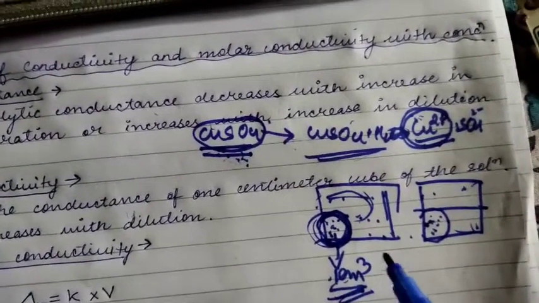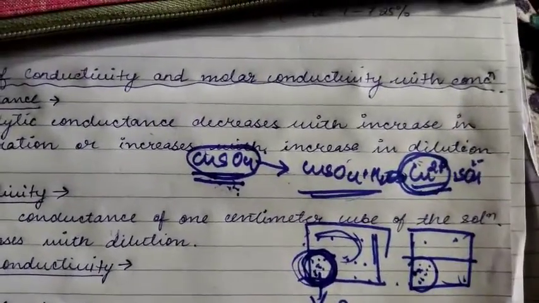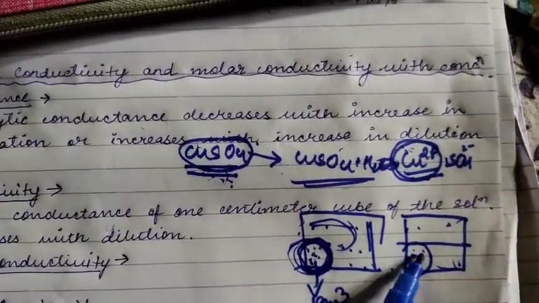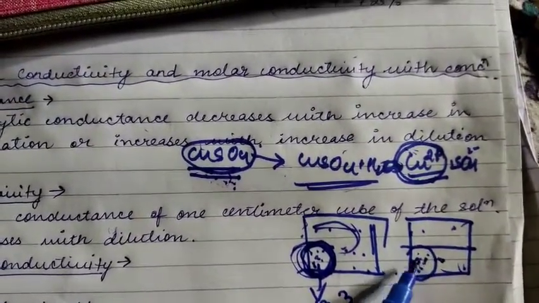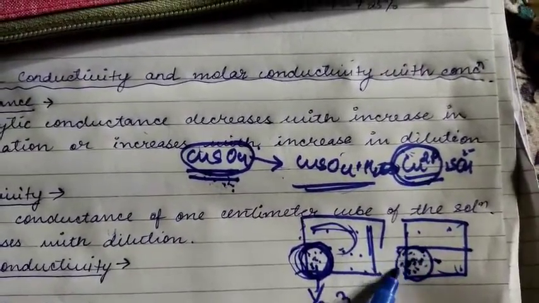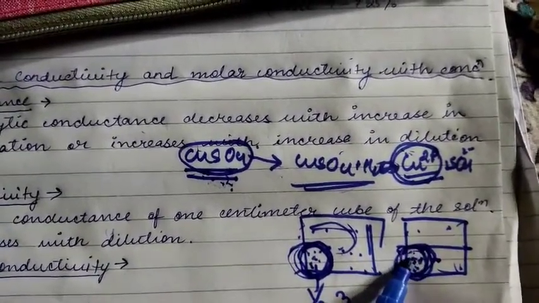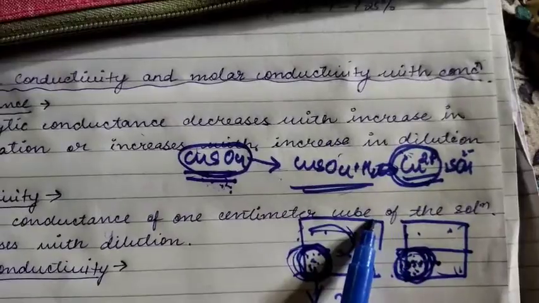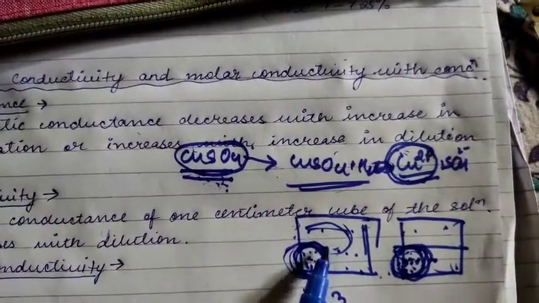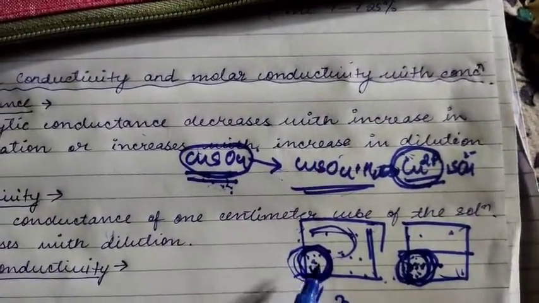When you dissolve copper sulfate salt in water, you take a certain amount of copper sulfate and add some water. Suppose you take less water, then the copper ions will be near to each other, and in 1 centimeter cube you will find more ions. But if you fill the beaker with full water, the ions will be far apart. In that case, at a particular point, you will get fewer ions.